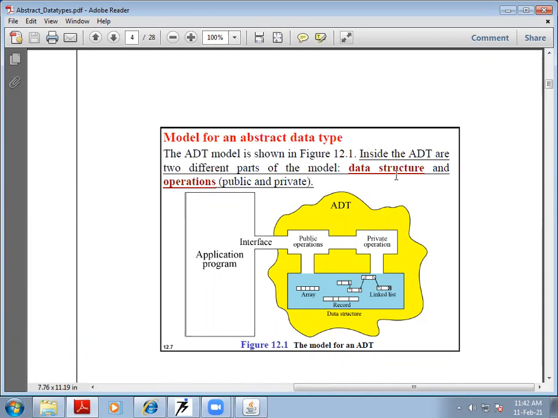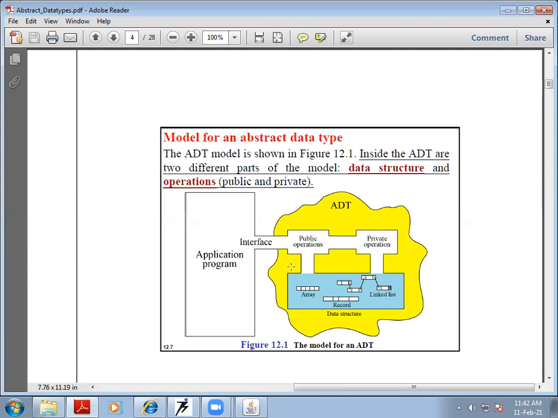If you see this bubble, it has two different parts. The lower rectangle, which is shaded with the cyan color, has the data structure. The data can be stored in terms of array, the data can be stored in terms of list, record, stack, queue. Any type of data structure can be there. And each type of data structure has some operations associated with it. Depending on the privacy, the operations can be public or they can be private.